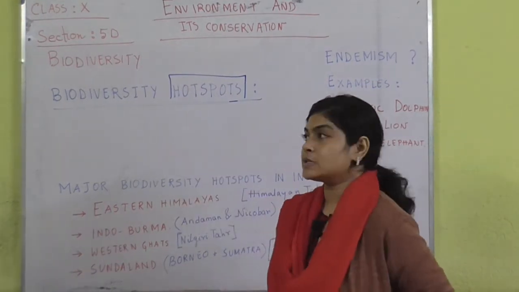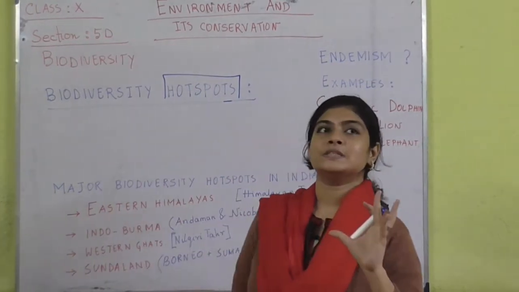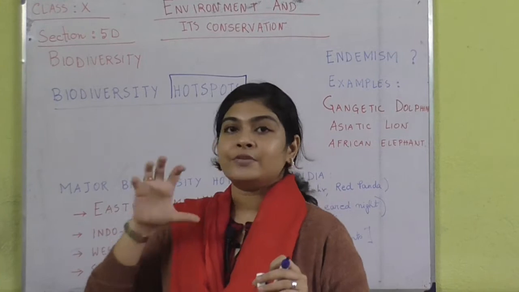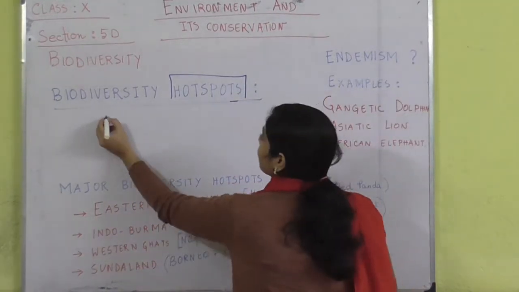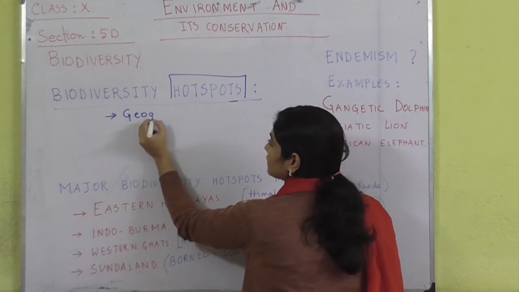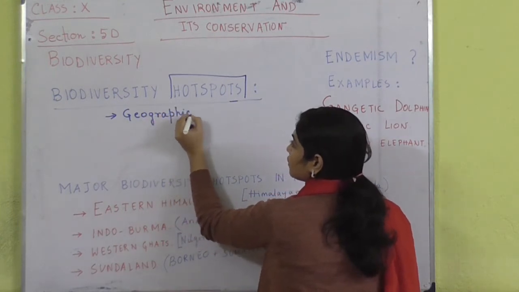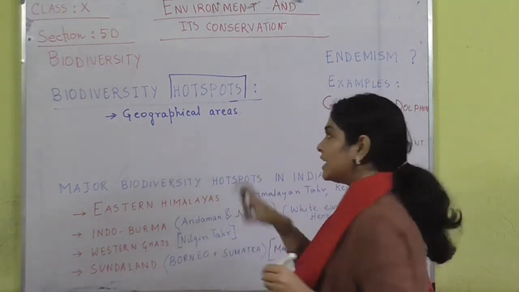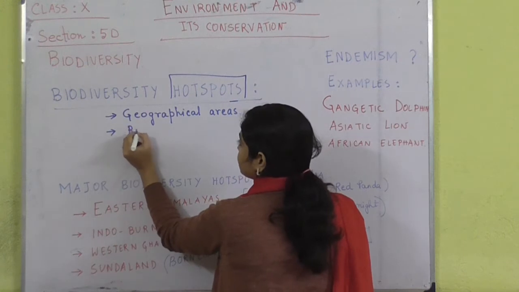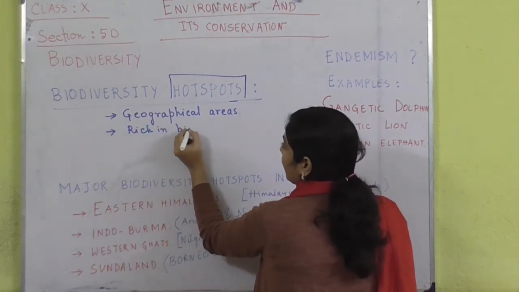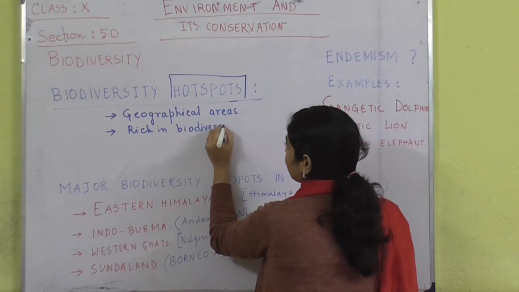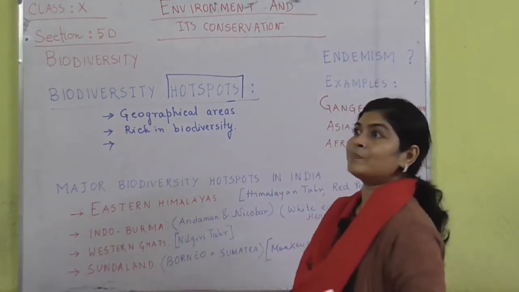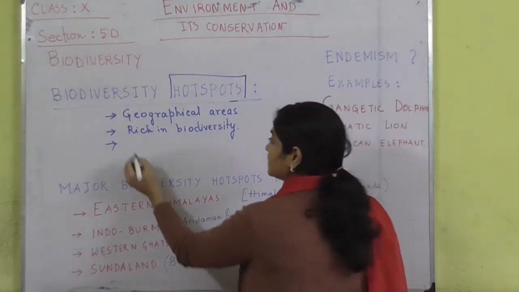Now what are hotspots? Hotspots are specific regions over the earth's surface which are very rich in biodiversity. These are specific geographical areas which are very rich in biodiversity, and also a land of endemic species.